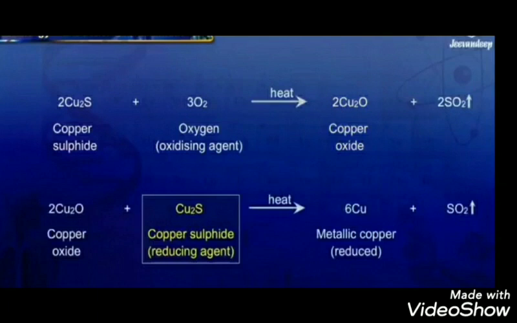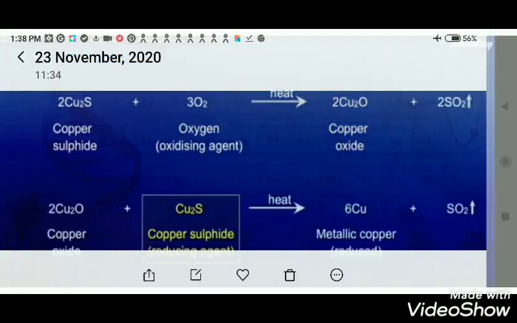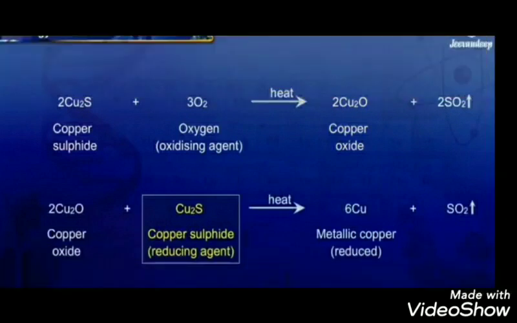So first of all, whichever sulfide ore is there is heated in the presence of air, and then the respective oxides are formed, and those oxides again react with the ore and we get copper metal.